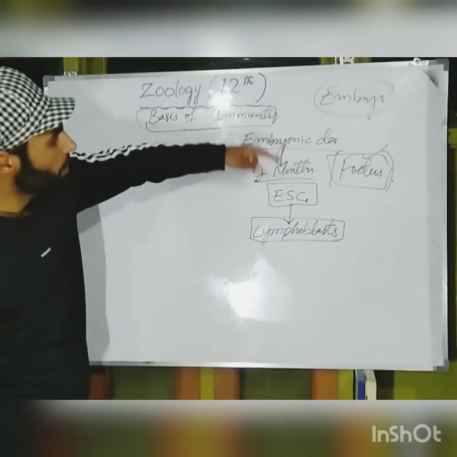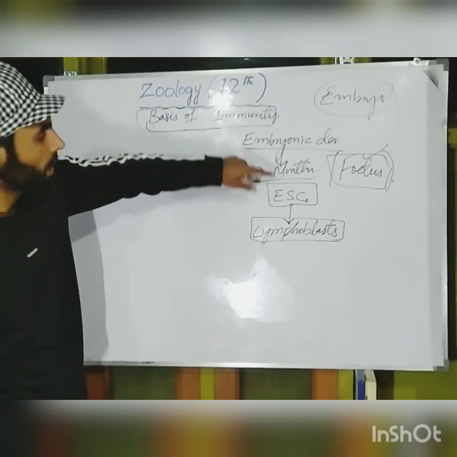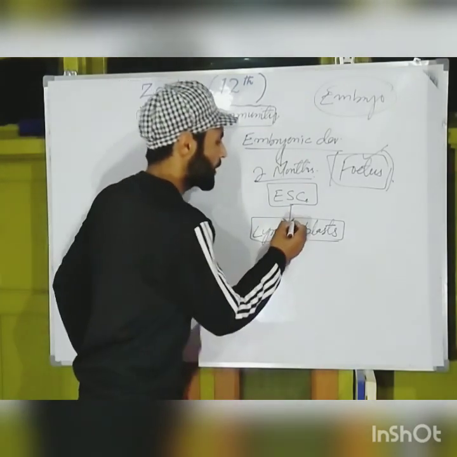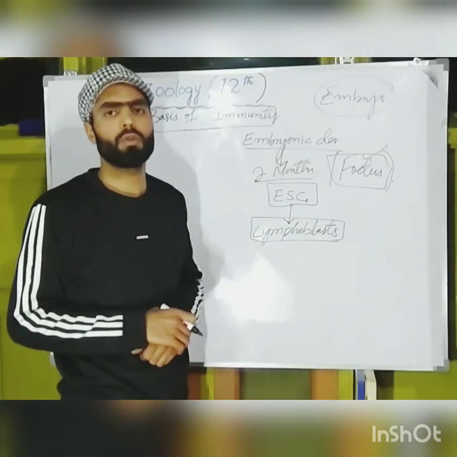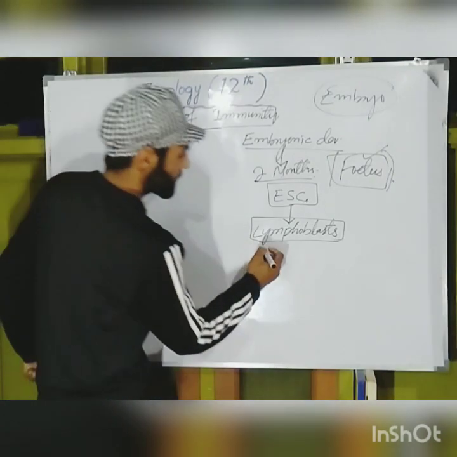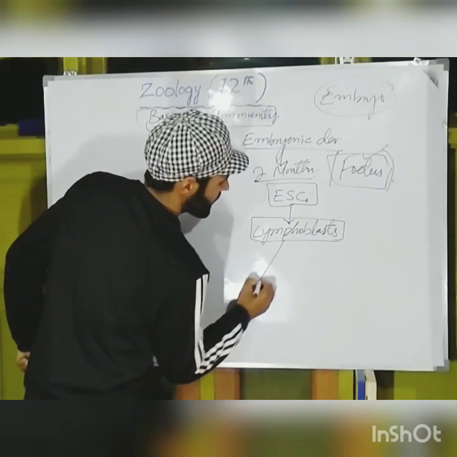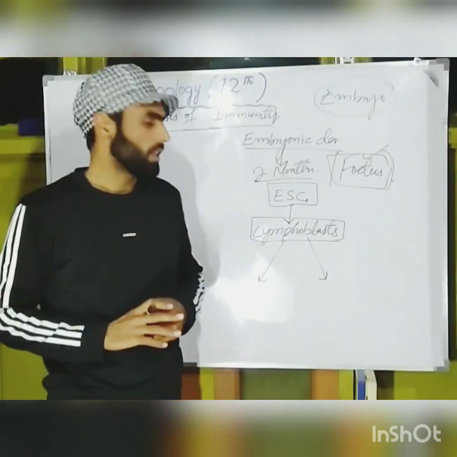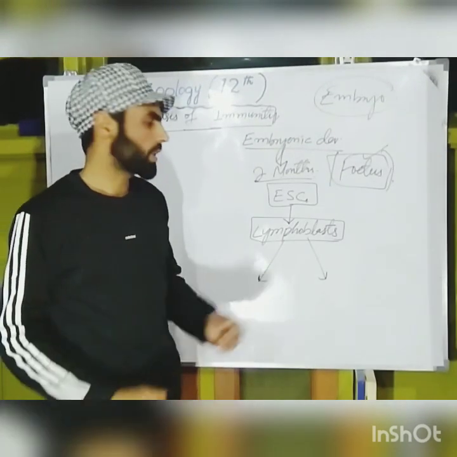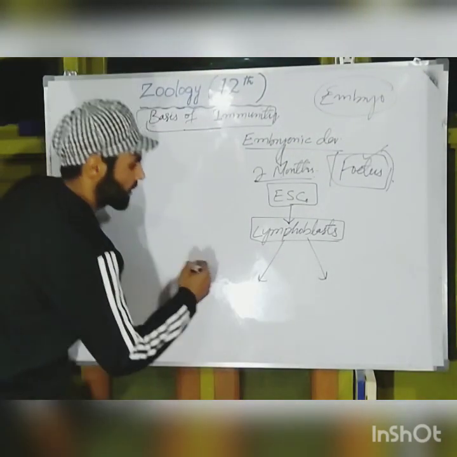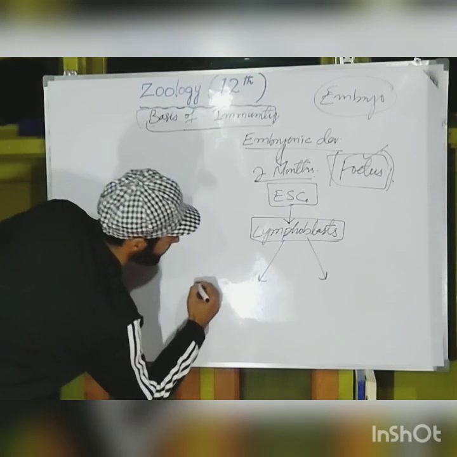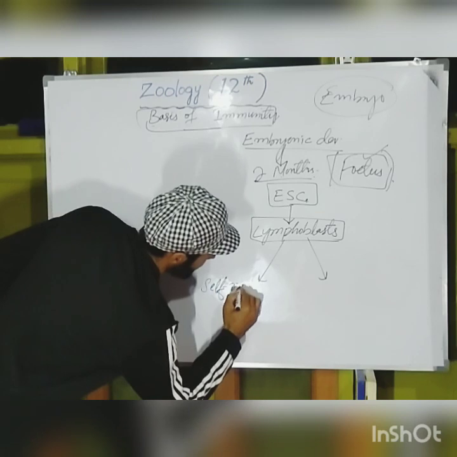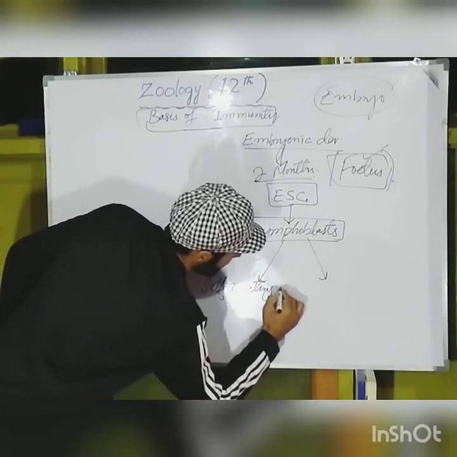Embryonic stem cells are present in the embryo, and they said these embryonic stem cells give rise to lymphoblast cells. These lymphoblasts then differentiate and divide to form two types of lymphocytes. One group of lymphocytes is called self-reacting lymphocytes,